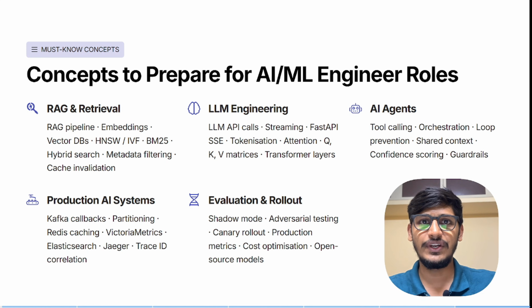We need to evaluate many more times to get accurate data in production. So we need to follow multiple testing methods to get a production ready environment, like shadow mode and open source models.